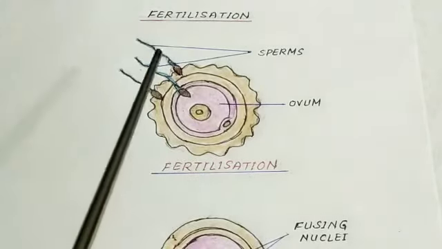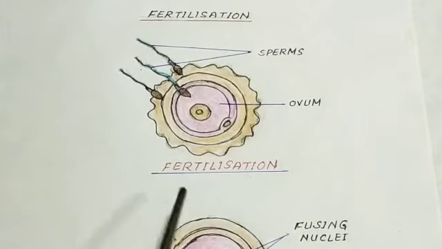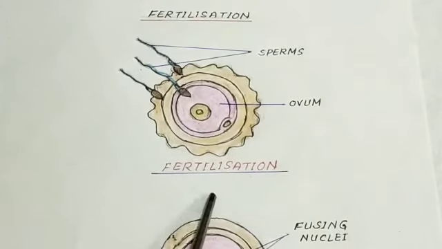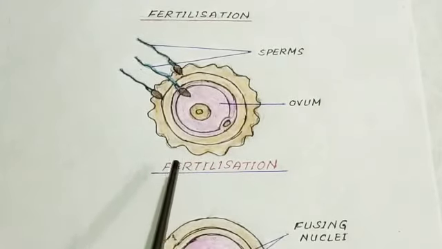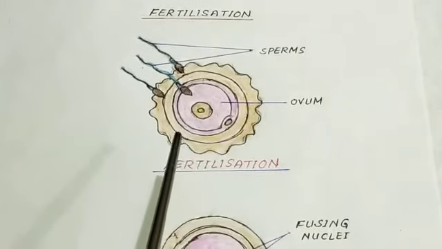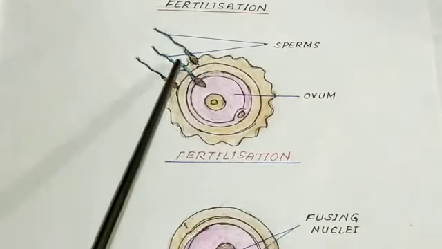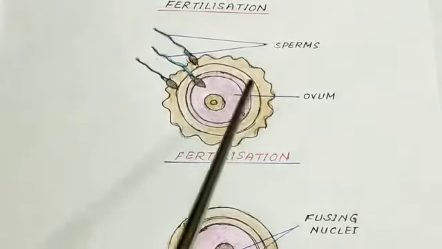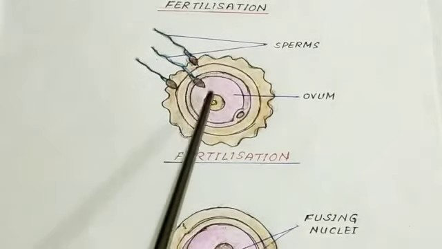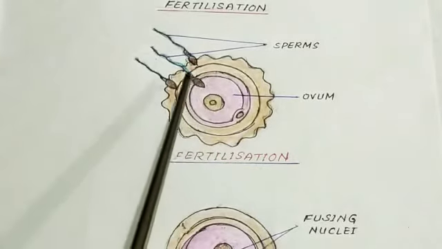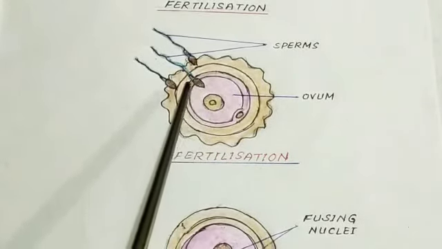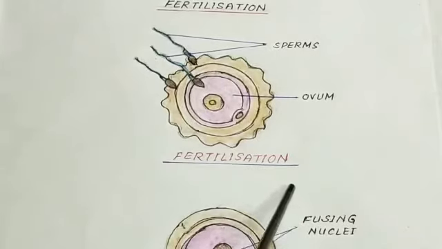Fertilization. In human beings, fertilization is internal. Fertilization takes place in fallopian tube. When sperms come in contact with an egg, one of the sperms may fuse with the egg. Such fusion of egg and the sperm is called fertilization.